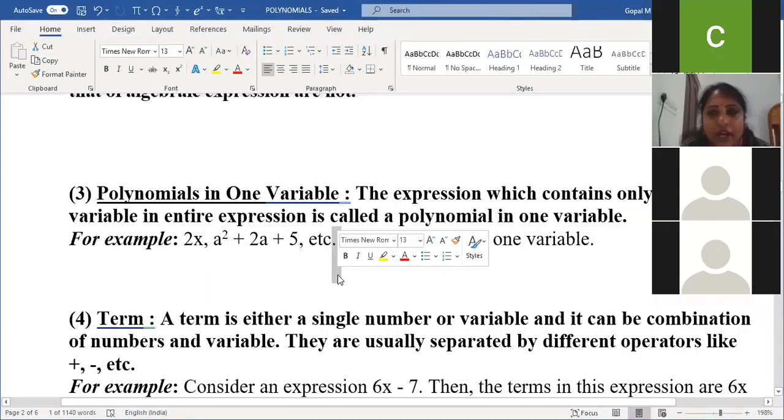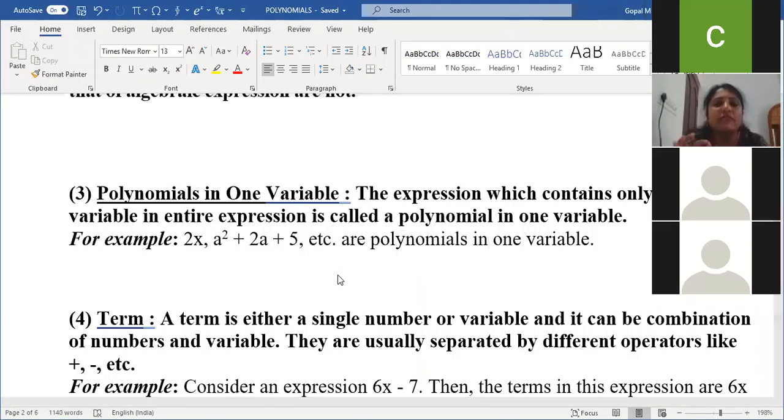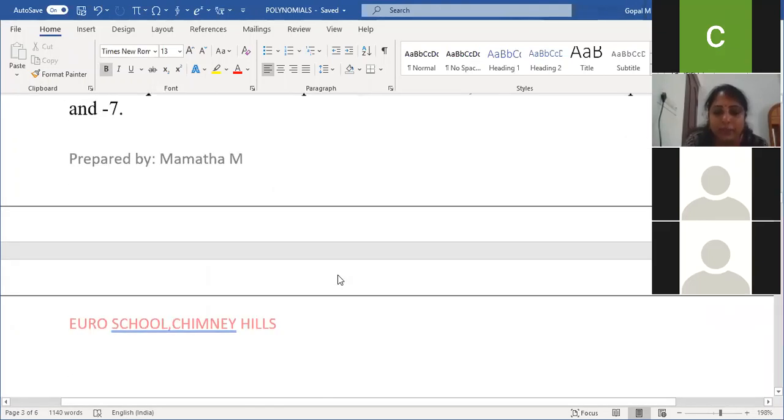Am I audible to everyone? Okay. So the meaning of polynomials in one variable is that in the entire expression, we have to use only one type of variable, either x or y or any variable, A, B or anything. Am I clear with the meaning of polynomials in one variable?